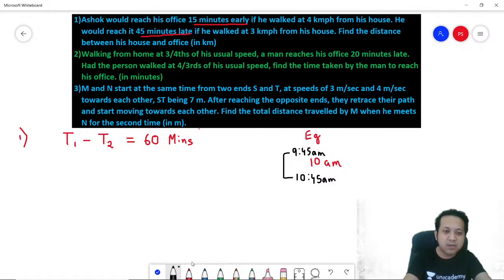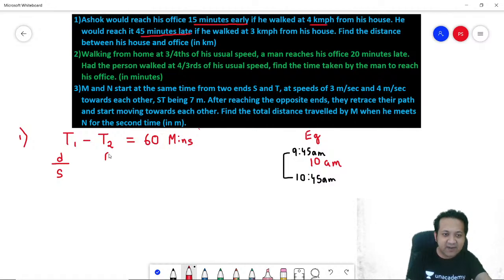Let's write it down. So T1 minus T2 is 60 minutes. What is time? Time is distance divided by the speed. What is the distance? Not given. Let's say the distance between the 2 places is D. So can I say time is distance divided by the speed? Correct? So first case, you are reaching 15 minutes early if you are traveling at 4 kilometers per hour.